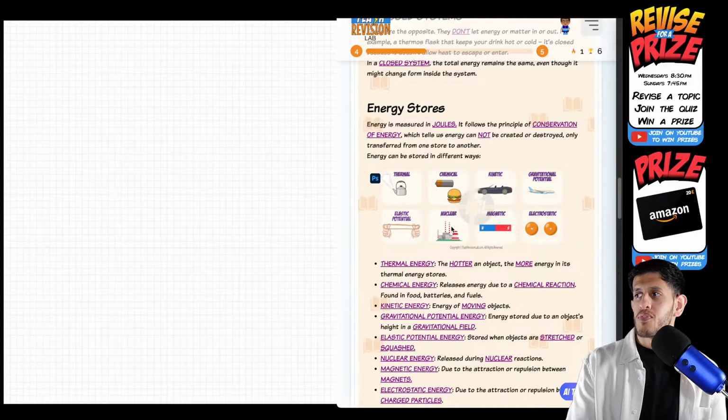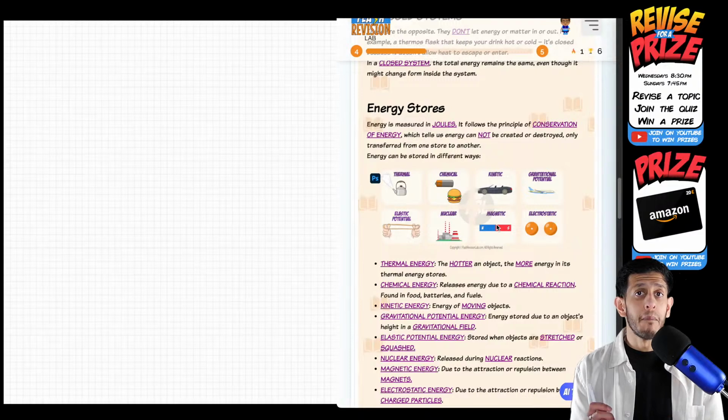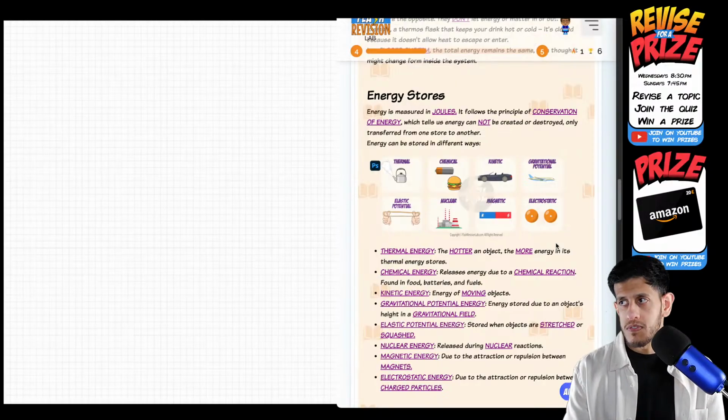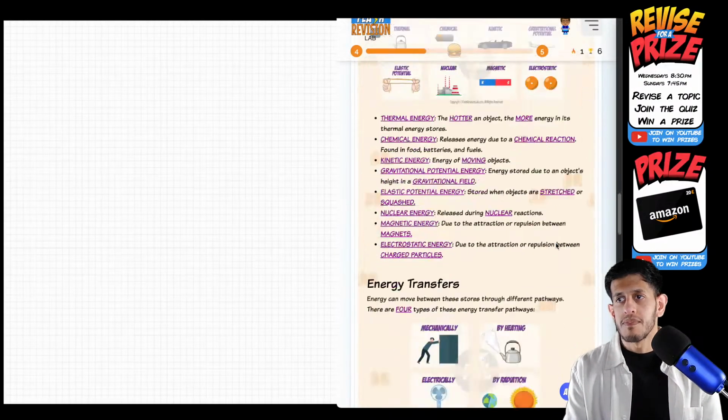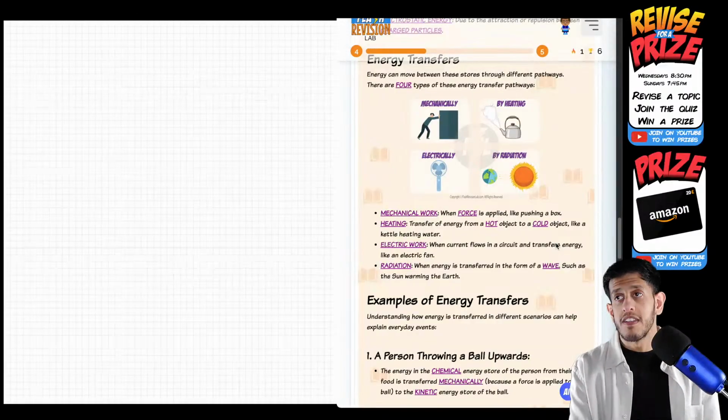We then have what we saw in the flashcard, everyone saw it earlier, nuclear energy, energy from nuclear reactions. Magnetic energy, from magnets and poles attracting and repelling, from opposite and like poles on a magnet. And then electrostatic energy, which is energy between electrostatic forces of attraction between positive and negatively charged particles. Those are our different types, and what we see is how they are transferred. They are transferred in different ways.